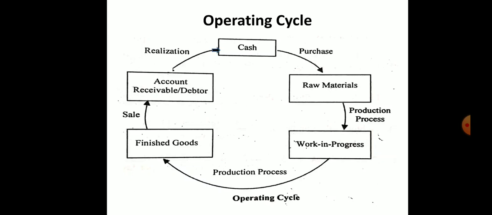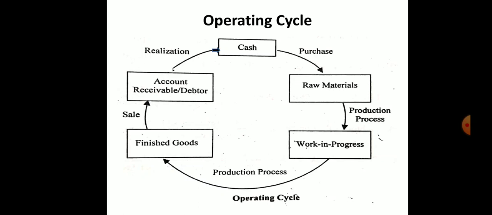So this is an operating cycle. First we have cash on top, and with that cash we purchase raw material. This is the second stage. From there, raw material sits in the warehouse, and then goes to work in progress, where we start producing the product. Next the process starts. When the product is completed, that is called finished goods. From work in progress to finished goods, that duration we calculate. From finished goods to sales, we calculate how many days it will take to sell the product in the